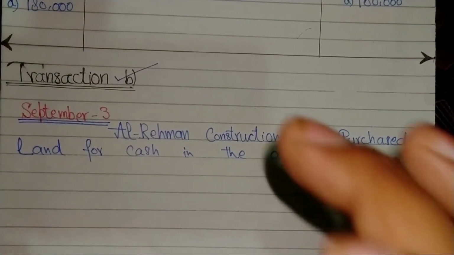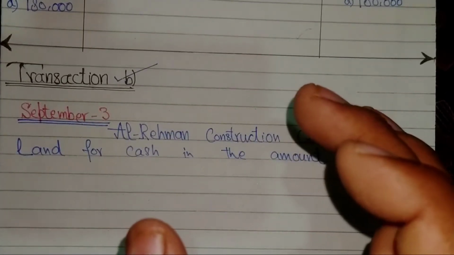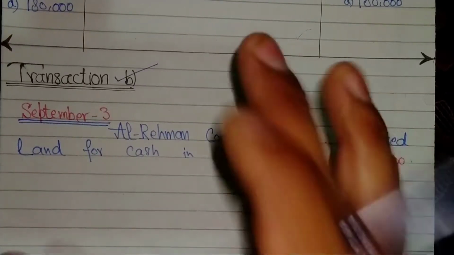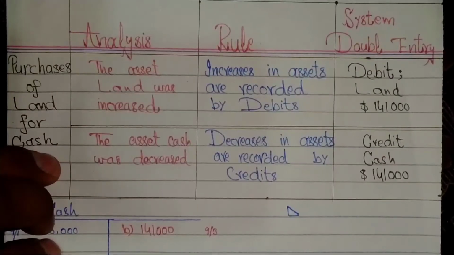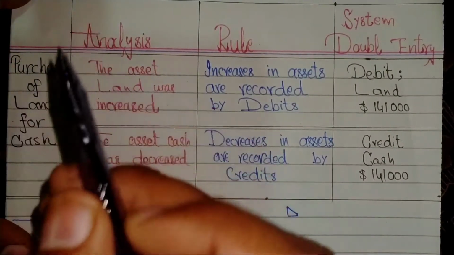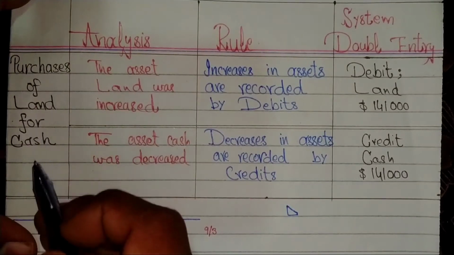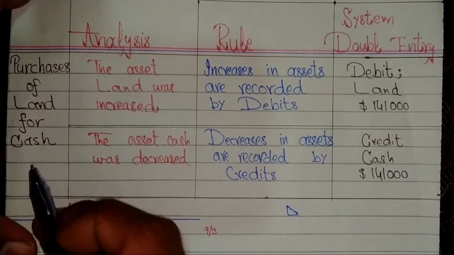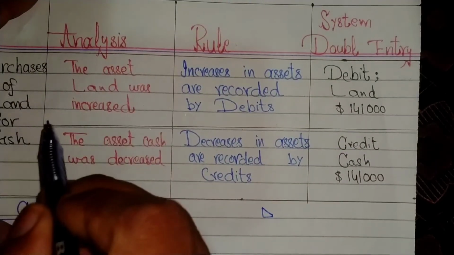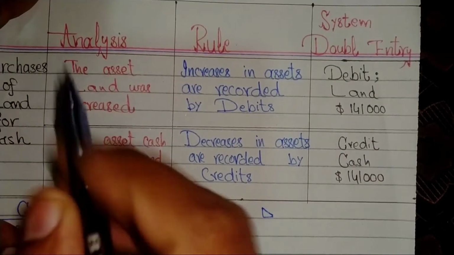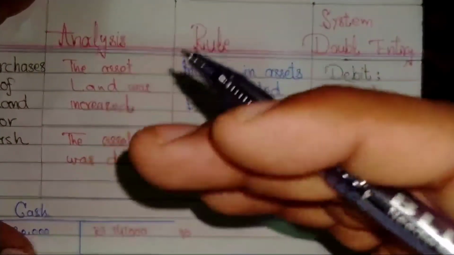Now the question comes to our minds: how do we record this entry in the journal? Let me revise the entry again. Purchase of land for cash amounted to $141,000.